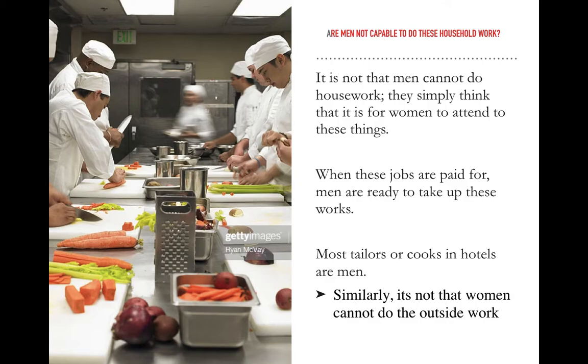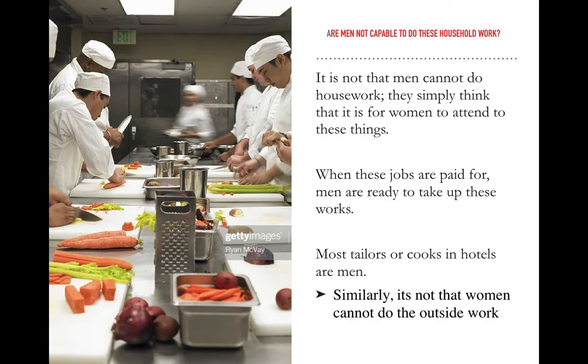Okay, but when these jobs are paid, when men are getting paid for doing these jobs like cooking and all, we see a lot of men are ready to take up these works. For example, if you see most of the tailors you go to, or most of the hotels, you have seen in most of these big hotels, or even in the small restaurants, we see these cooks or the chefs are mostly men. A tailor is mostly a man. So they are doing all this cooking job, they are doing all the stitching work.